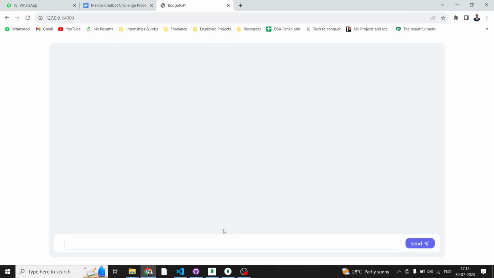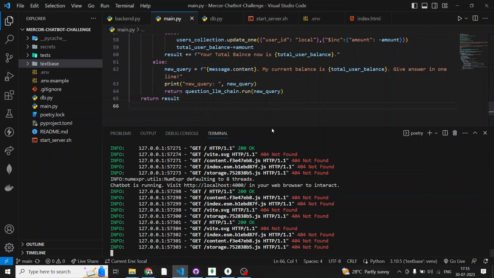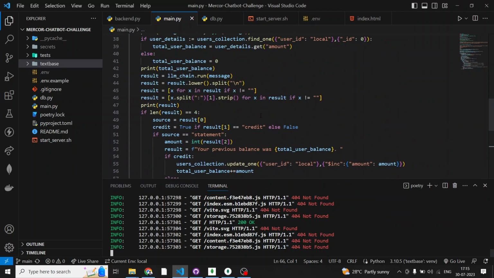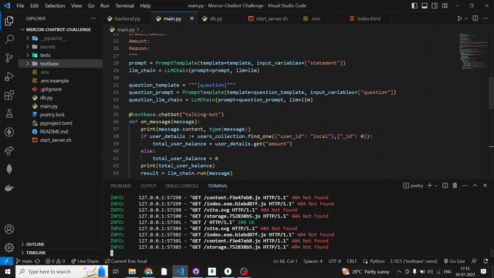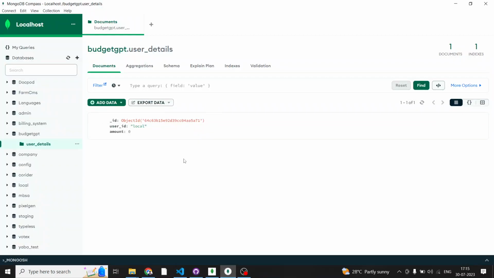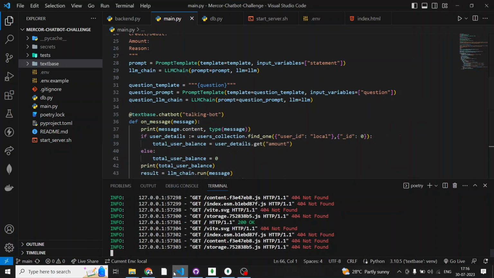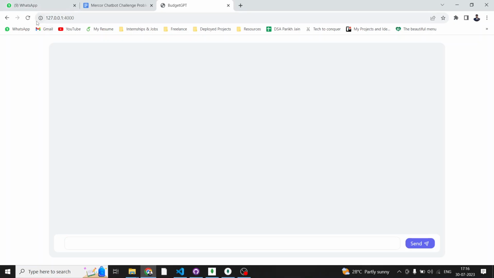I used LangChain to enhance the prompt engineering that I did. I'll use LangChain on top of OpenAI, and I also created a normal local MongoDB database so that I can store the amount of that particular user. Why I did that, I'll come to later. Let me get back to the application and give you some demonstrations of what exactly I built.